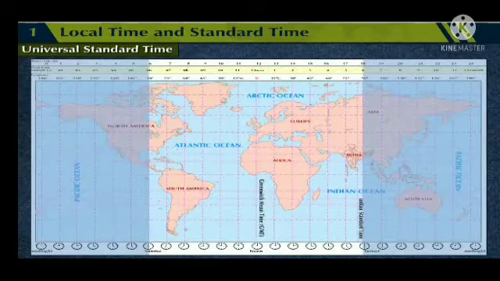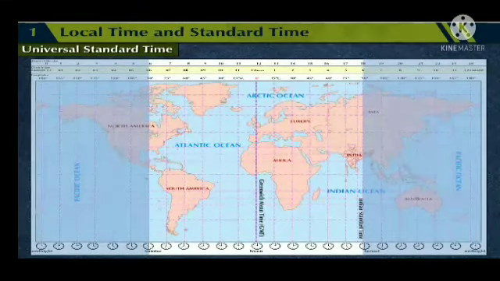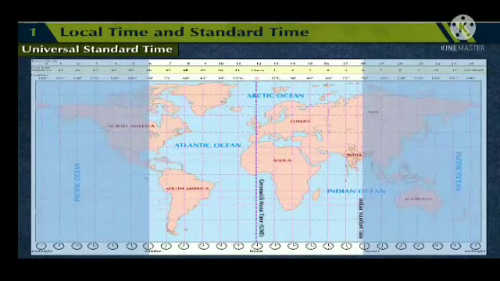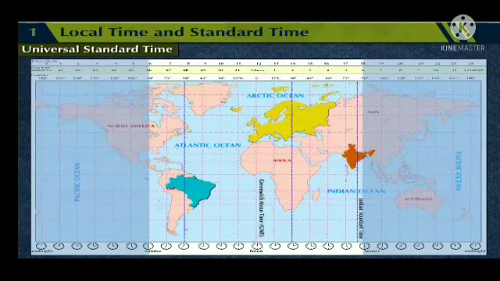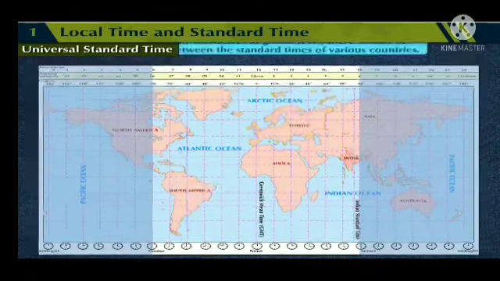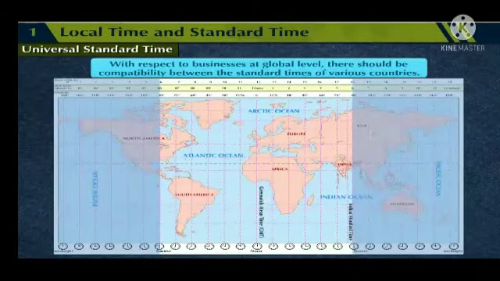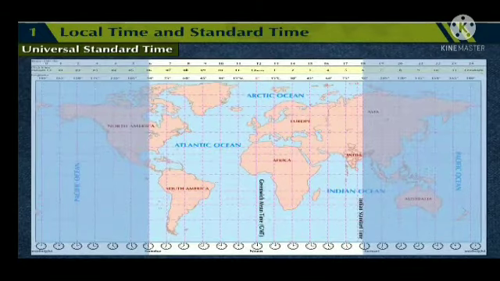Universal Standard Time. For an international coordination between countries, the local time at Greenwich, that is Greenwich Mean Time in England, is considered to be the international standard time. The difference in standard times of various countries is calculated with reference to Greenwich Mean Time. With respect to businesses at global level, there should be compatibility between the standard times of various countries.